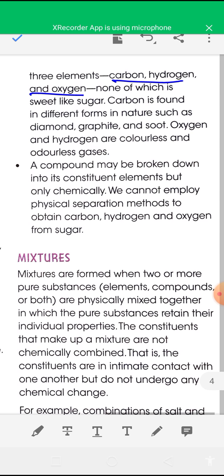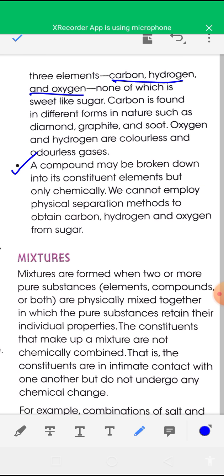The last characteristic of a compound: a compound may be broken down into its constituent elements, but only by chemical methods, not by physical methods.